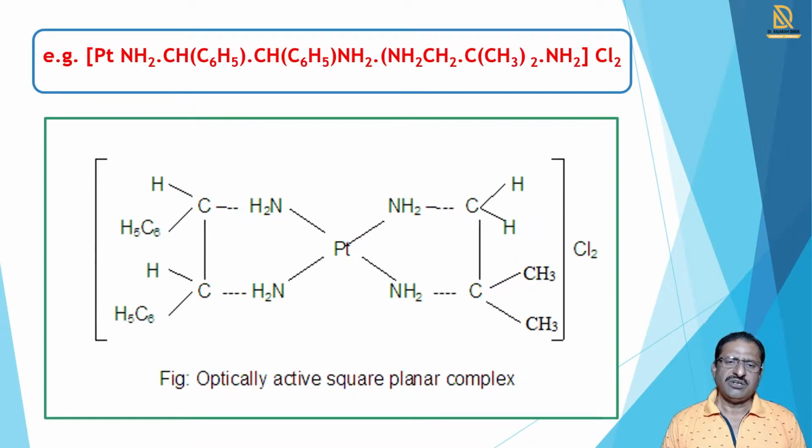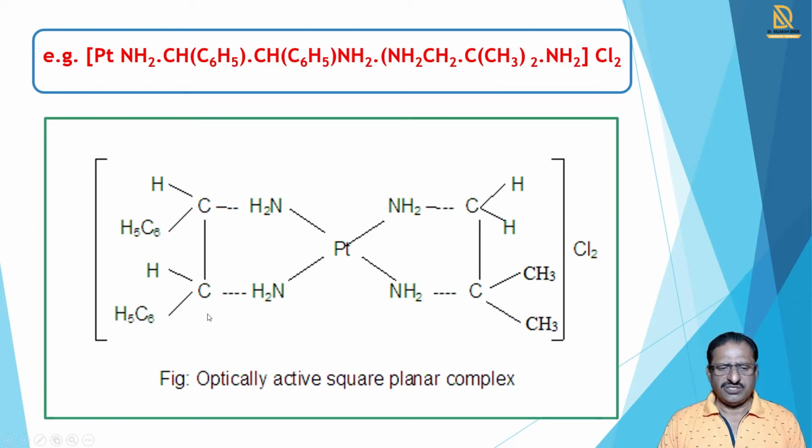So we see this structure, its formula [Pt(NH2 CH C6H5 CH C6H5 NH2)(NH2 CH2 C(CH3)2 NH2)]Cl2. Here the platinum metal is bonded with NH2 CH2, NH2 C(CH3), NH2 CH C6H5, and NH2 CH C6H5.